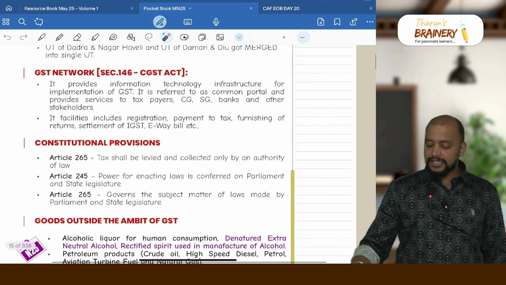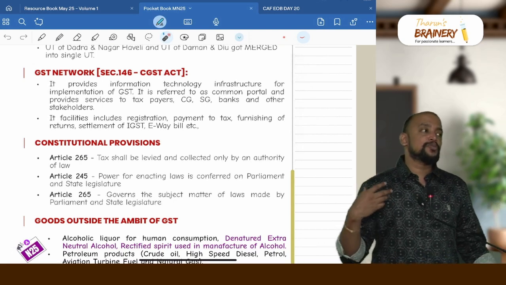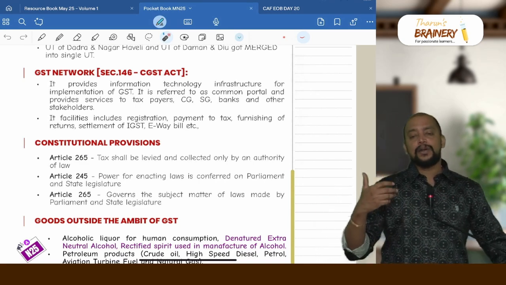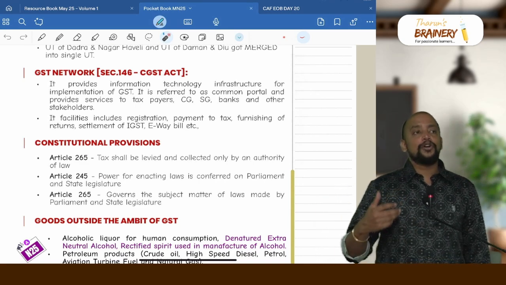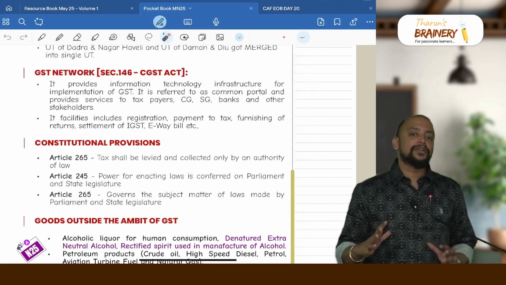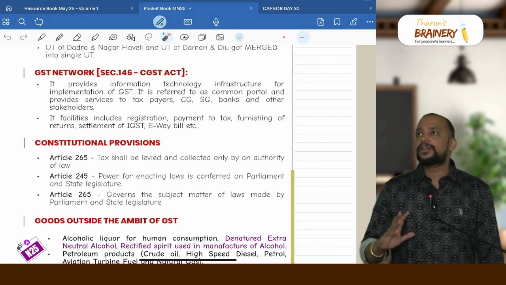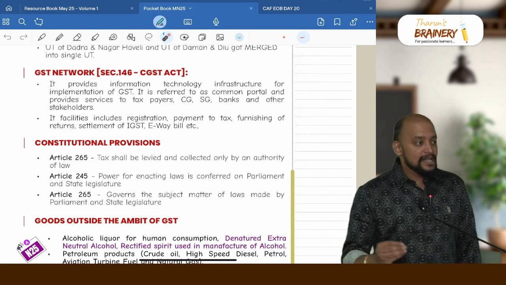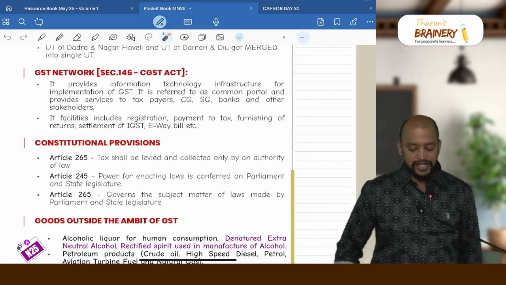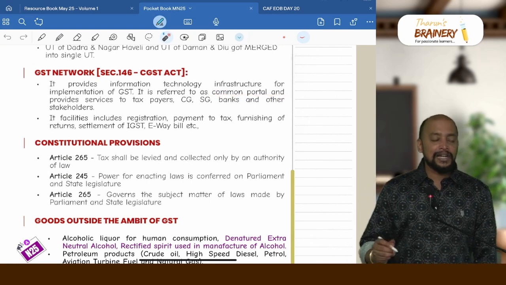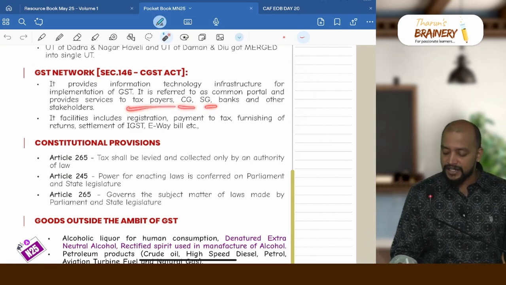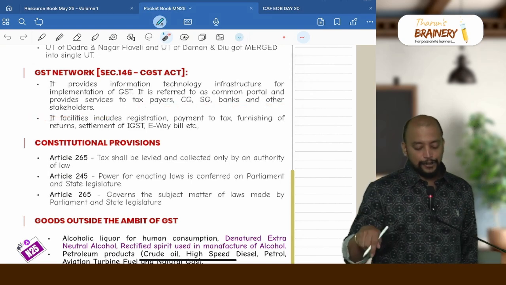Then next, the GST network. For the purpose of smooth implementation of GST, for matching of credits between the supplier's GSTR1 and the recipient's GSTR2B, and also for processing the tax payments, they have developed one particular GST portal. This GST portal is maintained by the GST network. The GST network provides information technology infrastructure for the implementation of GST. It is referred to as the common portal, and it acts as a liaison between the central government, state governments, taxpayers, banks and other stakeholders. So they will connect all these people.